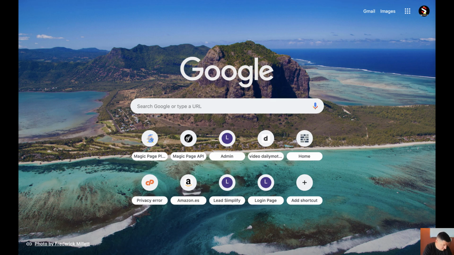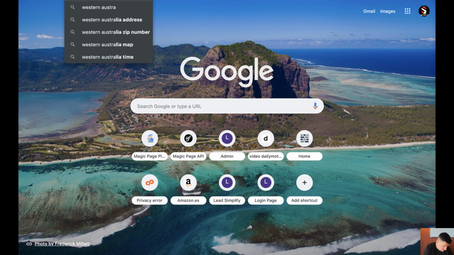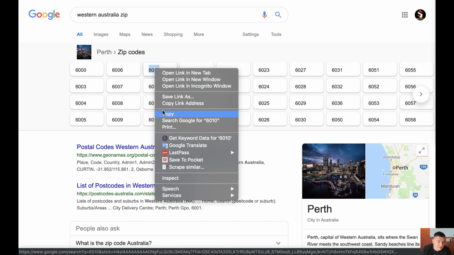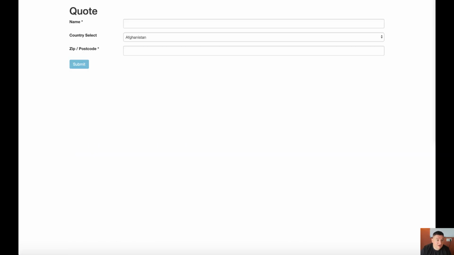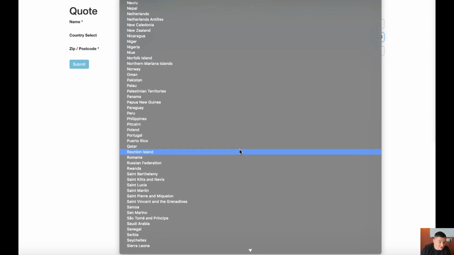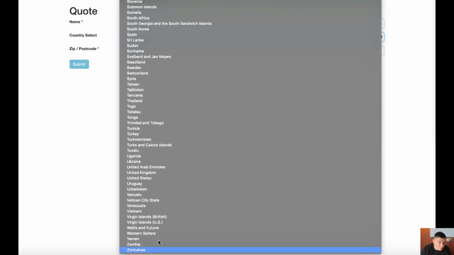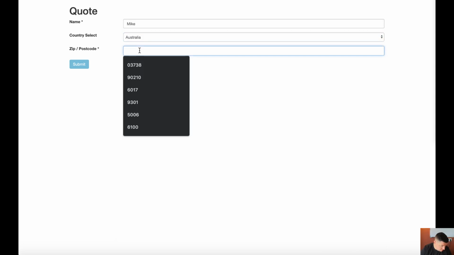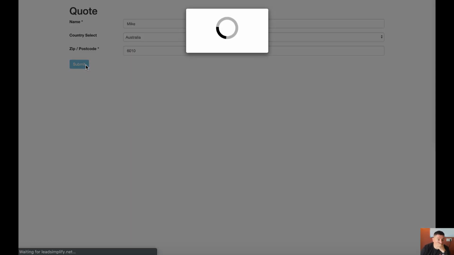So if I go to here and type in Western Australia zip, I'm not really bothered which one it is, I just want one, so there we go. Let's copy that. Now we come back over here. I'm assuming that zip exists in other parts of the world, so what you can now do is pop this in here. You have a drop down here that selects all the countries that Lead Simplify works in, where you can use it accurately. Let's pick not the United States, we want Australia, don't we? Australia, paste in the zip code and click submit.